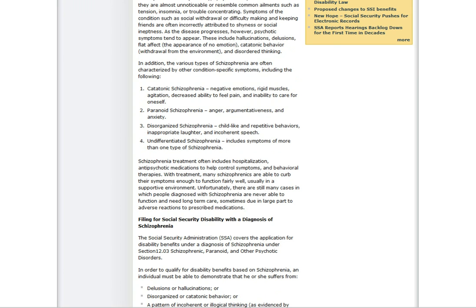Schizophrenia treatment often includes hospitalization, antipsychotic medications to help control symptoms, and behavioral therapies. With treatment, many schizophrenics are able to curb their symptoms enough to function fairly well, usually in a supportive environment. Unfortunately, there are still many cases in which people diagnosed with schizophrenia are never able to function and need long-term care, sometimes due in part to adverse reactions to prescribed medications.